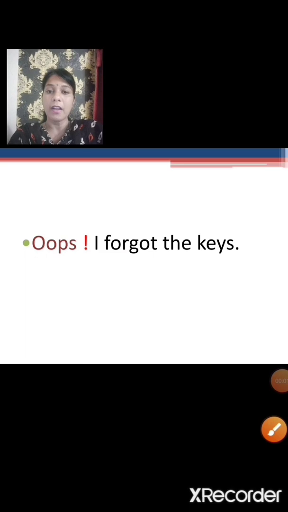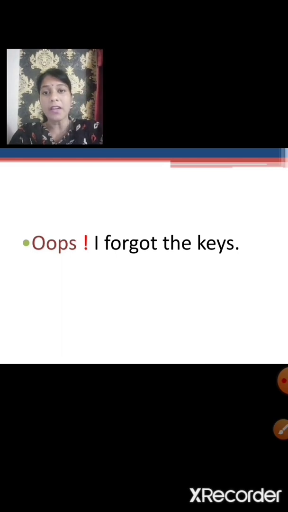For example, oops, I forgot the keys. Suppose you come out of your house and close the door and immediately you remember that you forgot the keys. What would be your first reaction or your first response? Oops, I forgot the keys. So here oops is an interjection. It is the first response or the sudden response that comes when you realize that you have made a mistake.